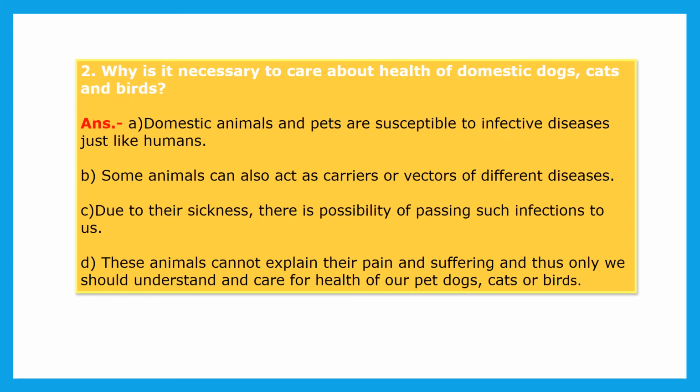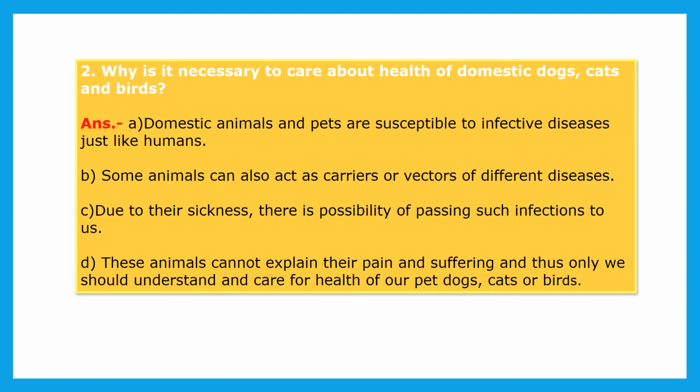And if these animals are sick, then there is a chance that whichever disease they got can transfer to us also. These animals cannot explain their pain and suffering, and thus only we should understand and care for the health of our pet dogs, cats or birds. They cannot explain if they are suffering from any pain or are not keeping well.